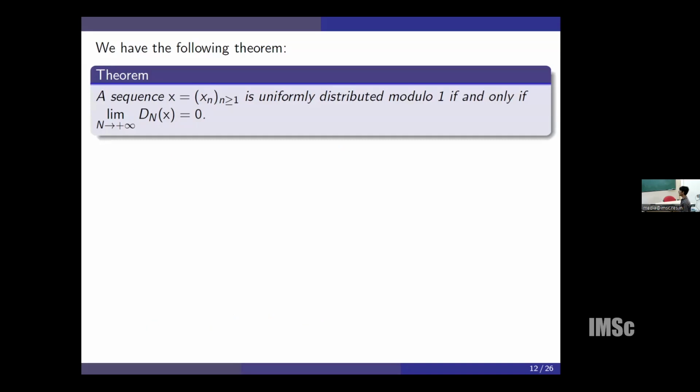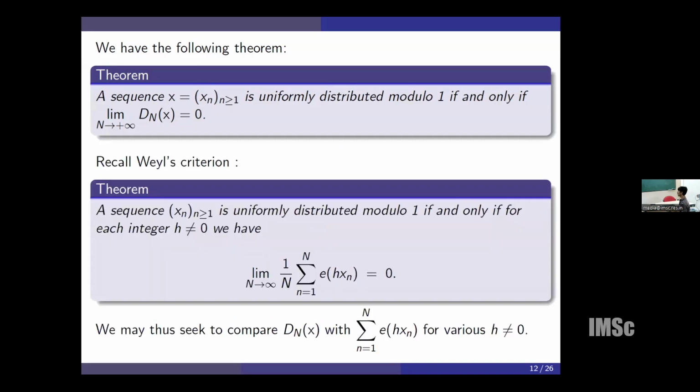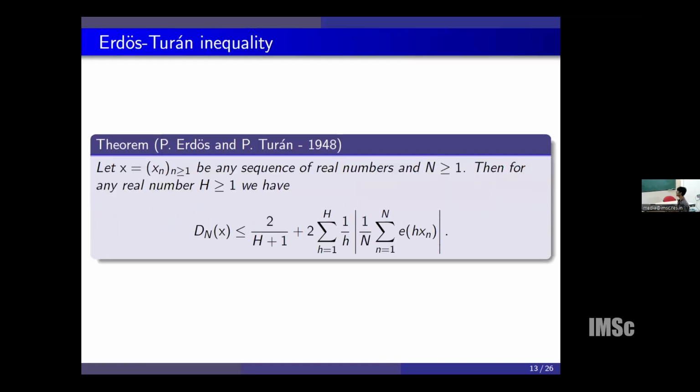So now recall Weyl's criterion, which gives a necessary and sufficient condition for uniform distribution modulo 1. We also want the same kind of expression for the discrepancy, where we compare the discrepancy with the size of the exponential sum. This was given by Erdős and Turán. This particular theorem is called the Erdős-Turán inequality.